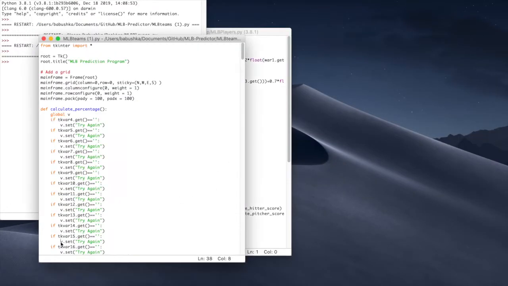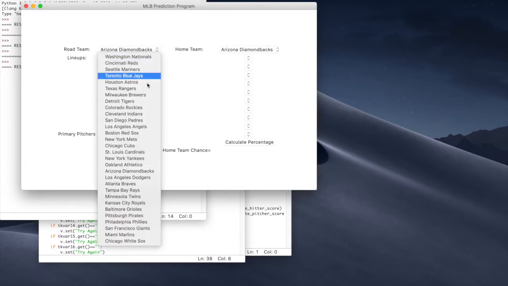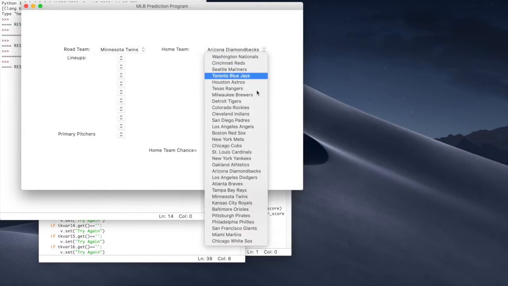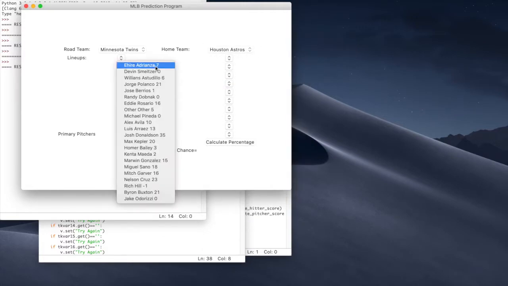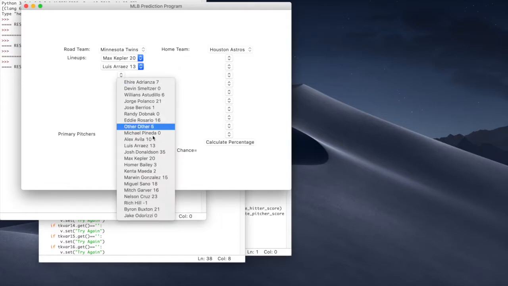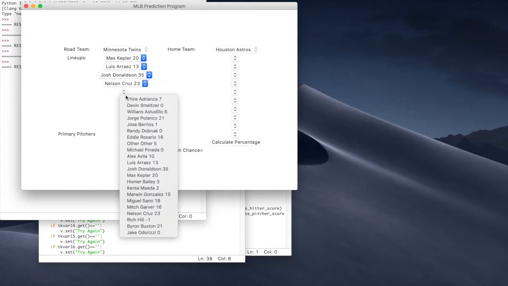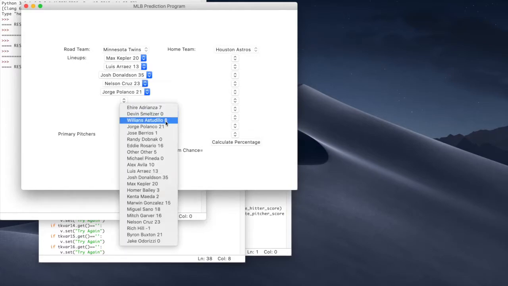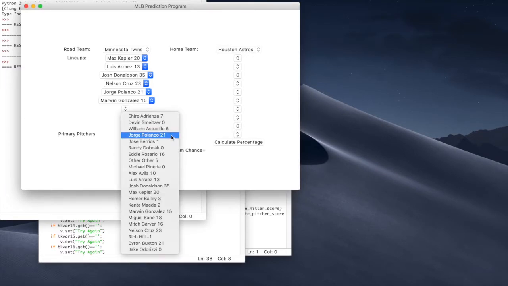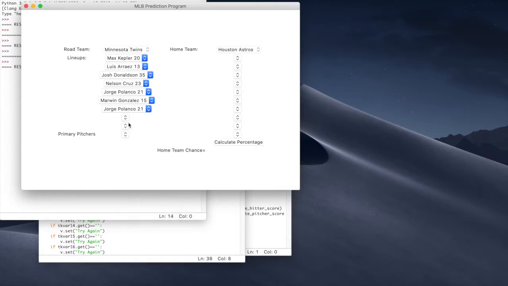Now, if we move on to the team model here, this actually predicts the outcome of a game. So if we take a game between the Twins and the Astros and fill out the lineup here somewhat realistically, and the numbers after the players are the value that the player model put out.